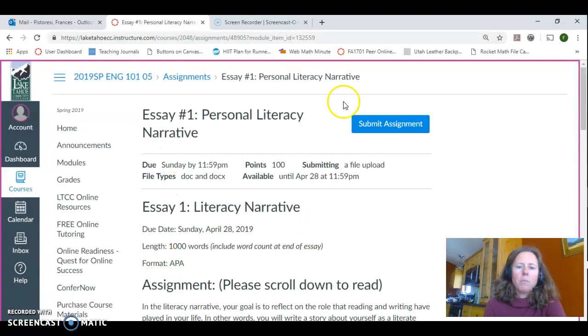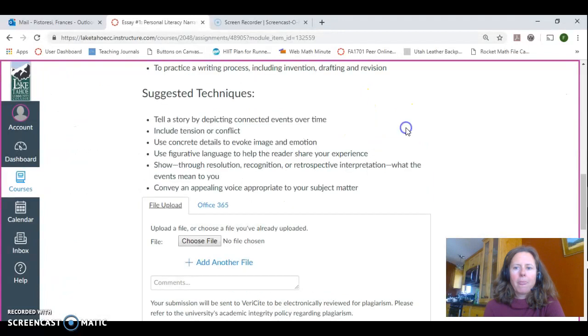When you're done typing up your assignment, you submit your assignment at this blue button. When you click on it, you come down here and you can choose a file off your computer to upload, or if you use Office 365, you can use it there.